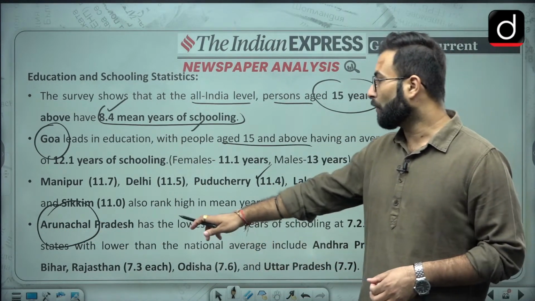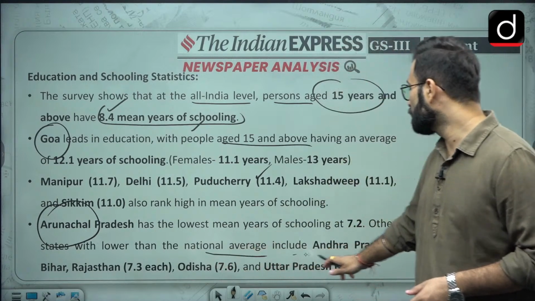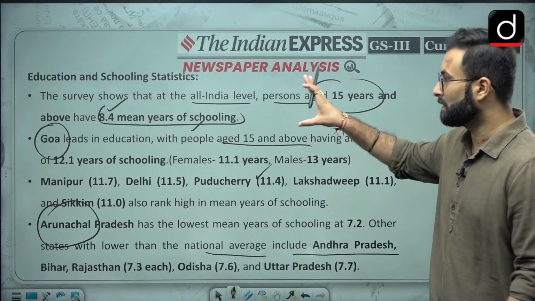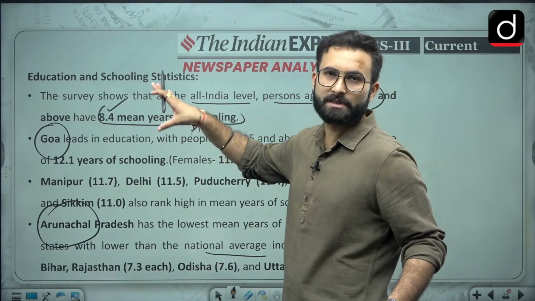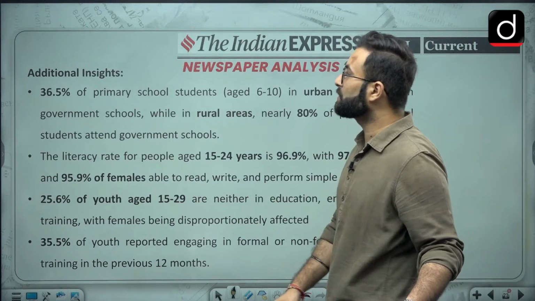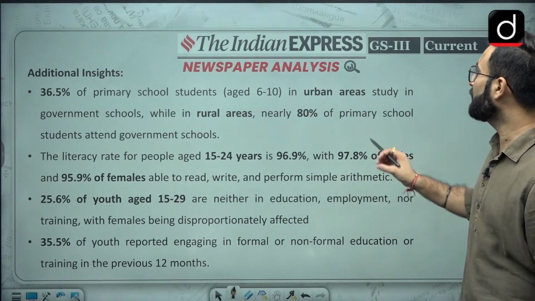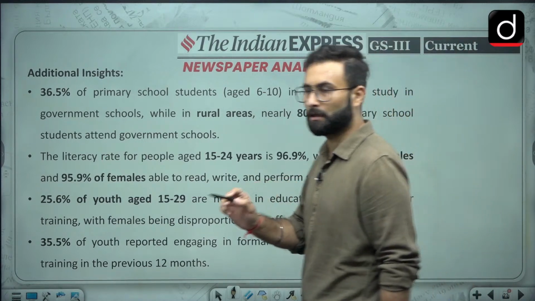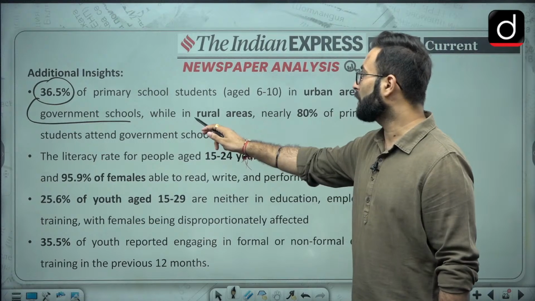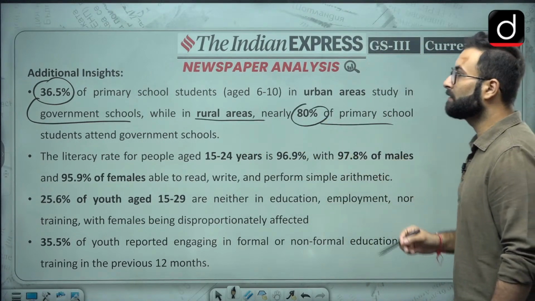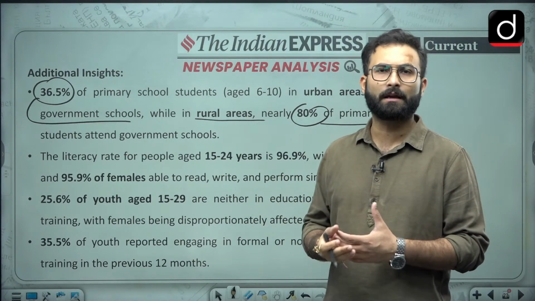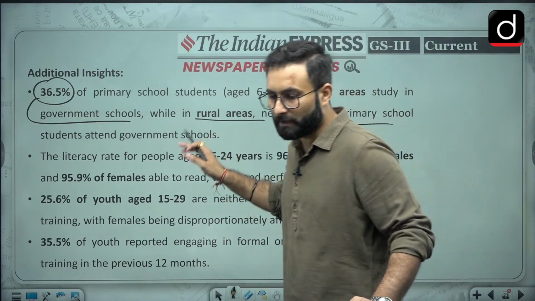Here you can see the states with lower than the national average include Andhra Pradesh, Bihar, Rajasthan, Odisha and Uttar Pradesh. Okay, so that is the discrepancy or gap in the education field. Other than that, there is also some more data. 36% of primary school students, that is ages 6 to 10, in urban areas are studying in government schools. Okay, 36% are in government schools. When we talk about rural areas, 80% are in government schools. Okay, so obviously, because in rural areas or the hinterland there are very few private schools, so that is one thing.